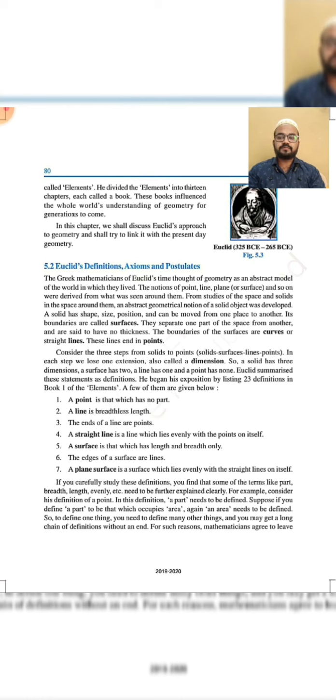First of all, a point is that which has no part. A point is shapeless, and a line is breadthless length. A line is breadthless length, which means a line has no breadth, and the ends of a line are points.